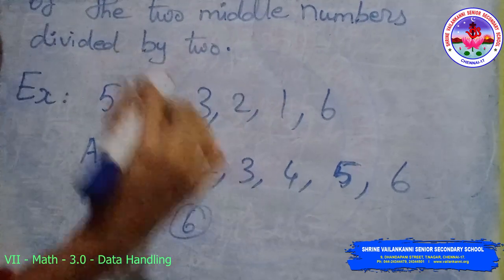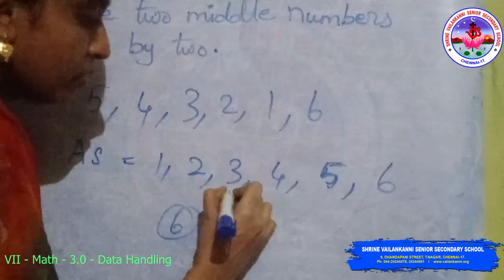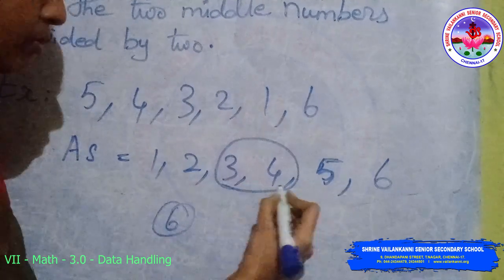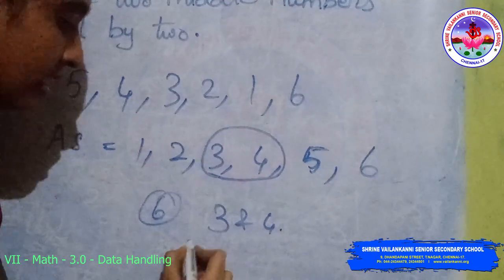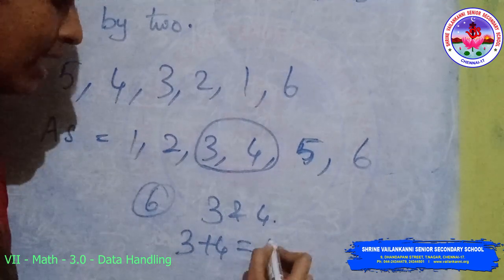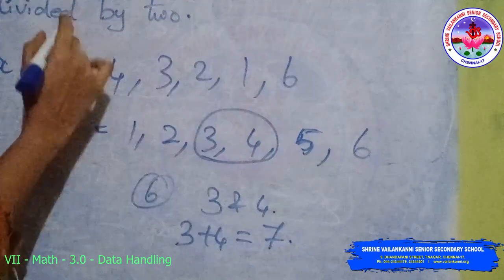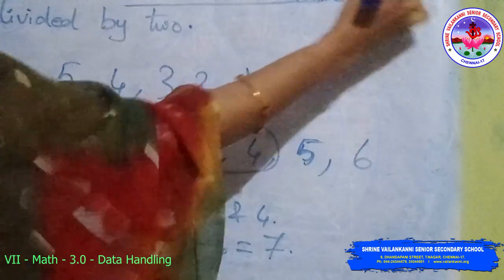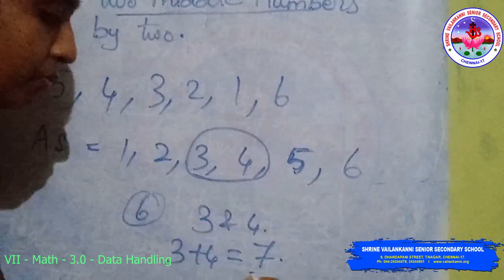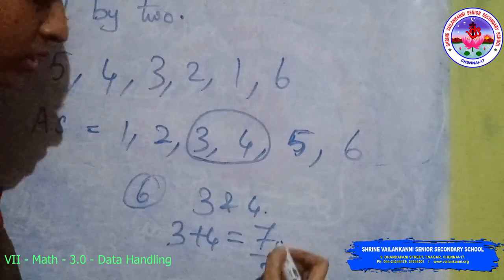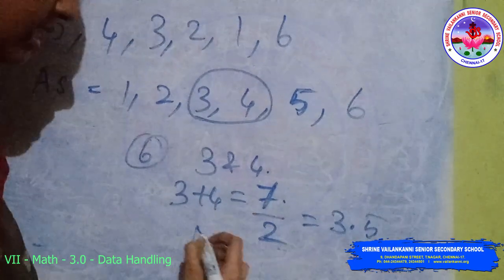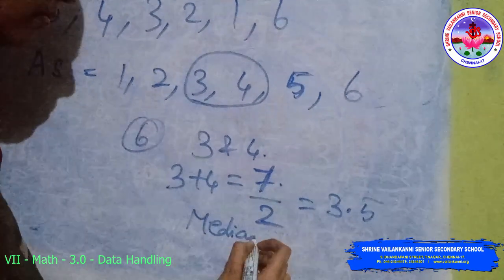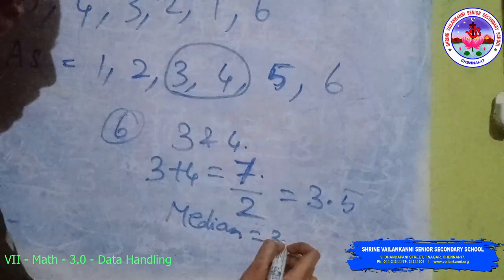So you add the middle two values. Here the middle two values are 3 and 4. Now add 3 plus 4, which is equal to 7. Add the middle two values and divide by 2. 7 by 2 is 3.5. The median is equal to 3.5.